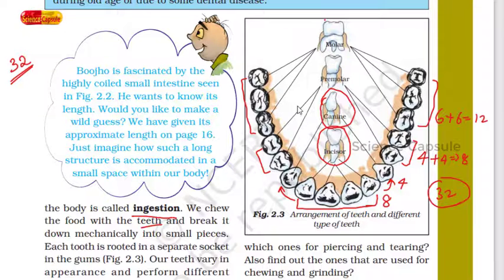So whenever a food is taken, first you bite the food. Once it is made into pieces, then it goes into the buccal cavity where with the help of premolar and molar we chew the food. For chewing purpose we use molar and premolar. Got it? And in order to tear any food we use canine. So with the help of teeth we understood the larger food molecules can be broken down with the help of our teeth. And with the help of molar and premolar we chew the food.